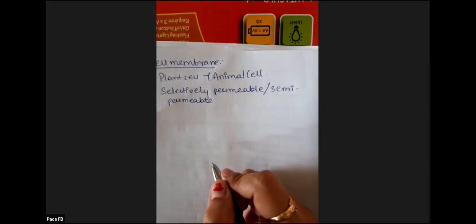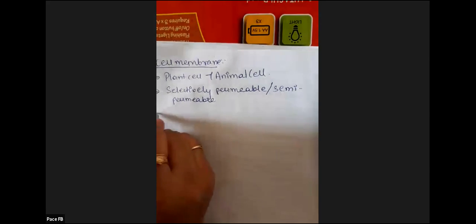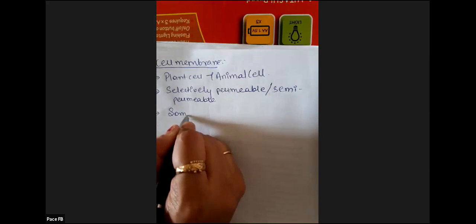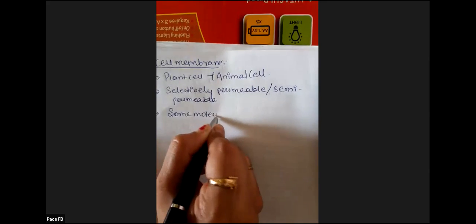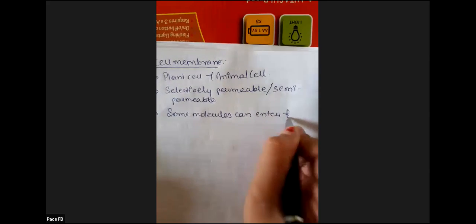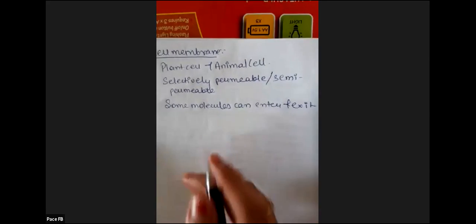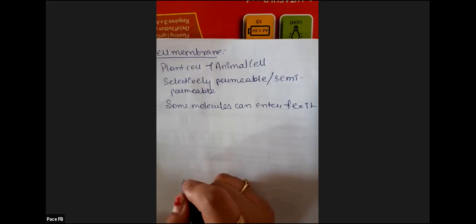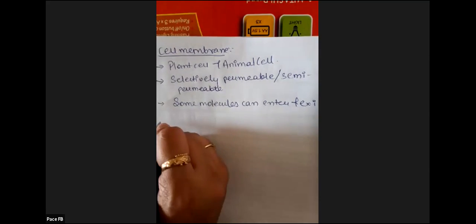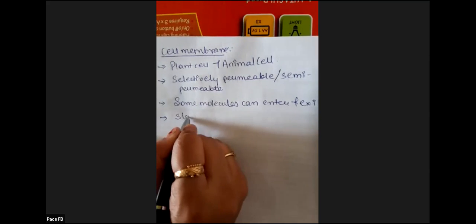Selectively permeable we have already discussed. It allows only some molecules to enter and exit. So only some molecules can enter and exit. So that is the cell membrane. It is selectively permeable.